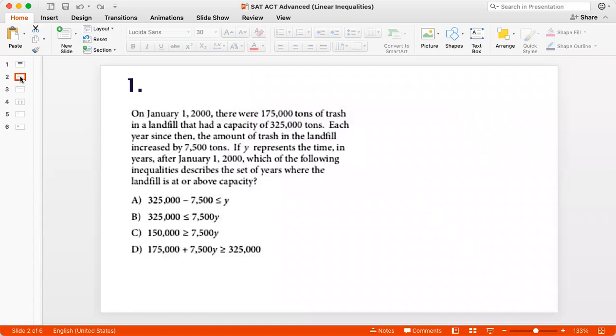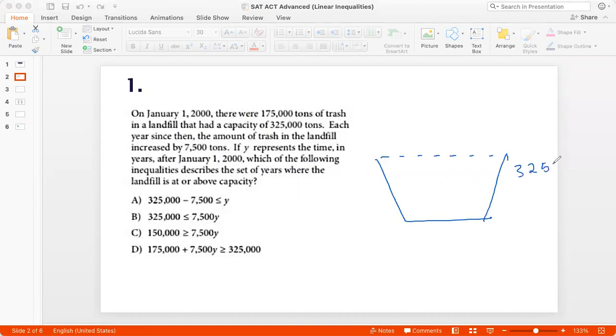On January 1, 2000, there were 175,000 tons of trash in a landfill that had a capacity of 325,000 tons. So there is a landfill. Let's say this is my landfill, and it has a capacity of 325,000 tons.